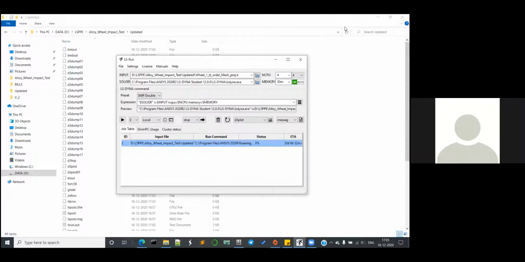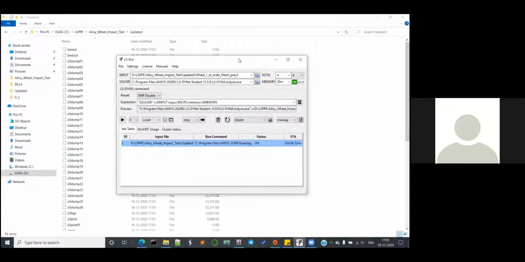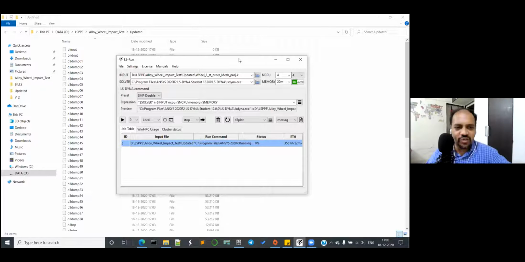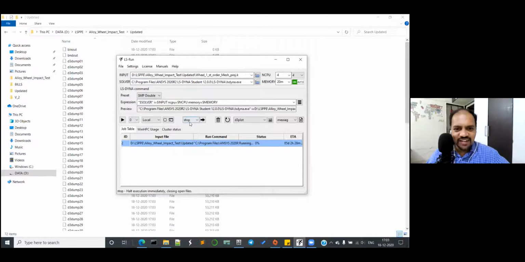Actually, I have a doubt regarding these dumps, and we give the cycle numbers, right? Yes. Actually, if it's a single component, we can give that. You just stop your run because it's going to kill your hard disk. It's 53 MB. In this sense, it will fill it up quickly. It says 85 days to finish. So yeah, click on stop.